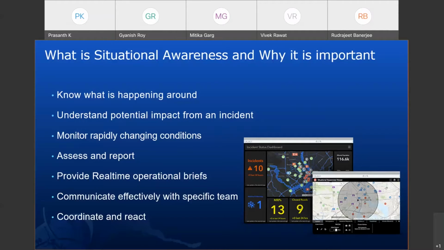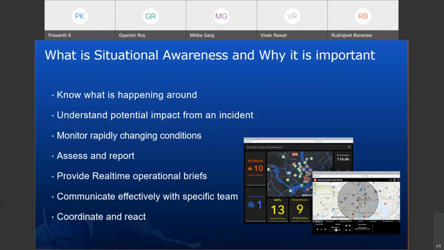Through real-time sources and field staff, you get to understand these conditions, what is happening. And using integrated mobile applications, you can access this information in real time and assess the situation. Field crews will be able to report these incidents or give updates by clicking pictures. So it's integrated work that we have to do.